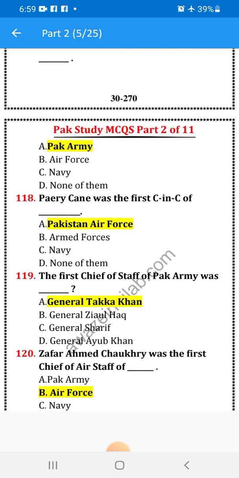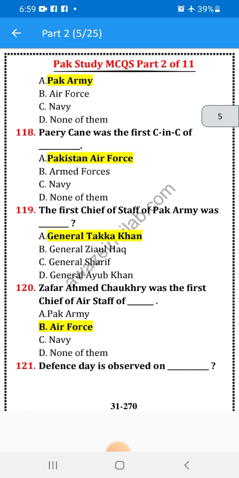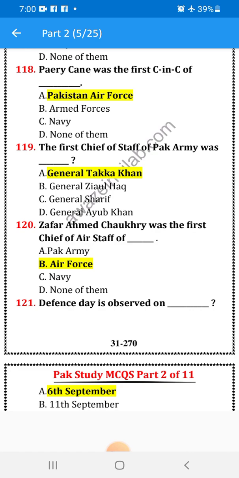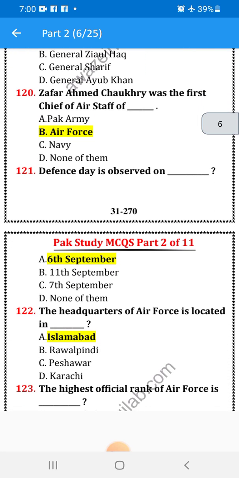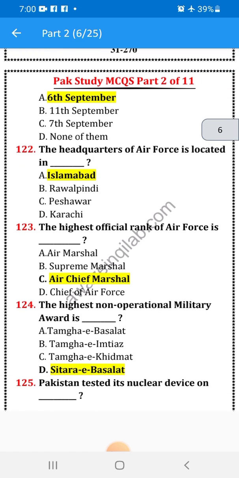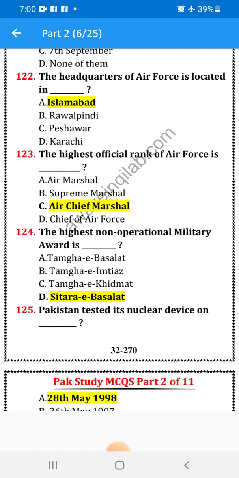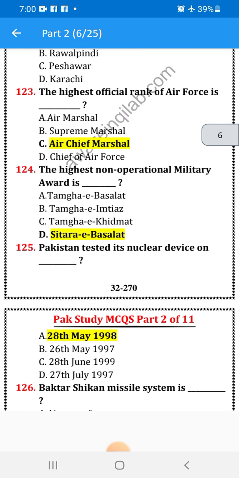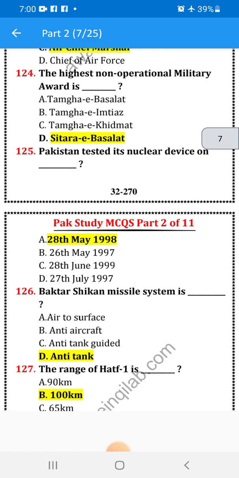The first Chief of Staff of Pakistan Army was General Tikka Khan. Zafar Ahmad Chaudhry was the first Chief of Air Staff of Air Force. Defense Day is observed on 6th September. The headquarters of Air Force is located in Islamabad. The highest official rank of Air Force is Air Chief Marshal. The highest common operational military award is Sitara-e-Basalat. Pakistan tested its nuclear device on 28 May 1998.